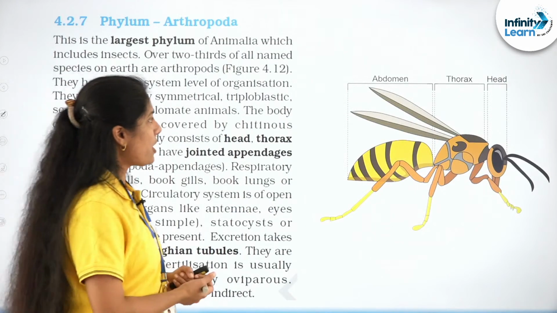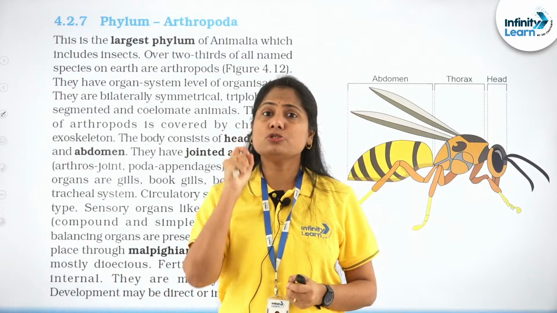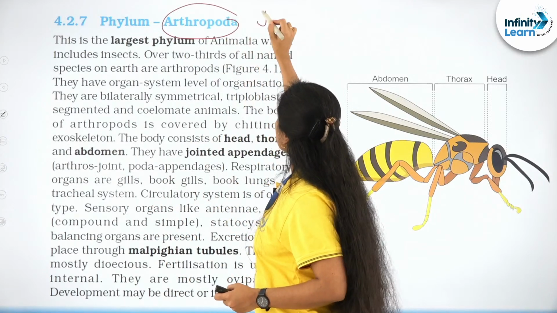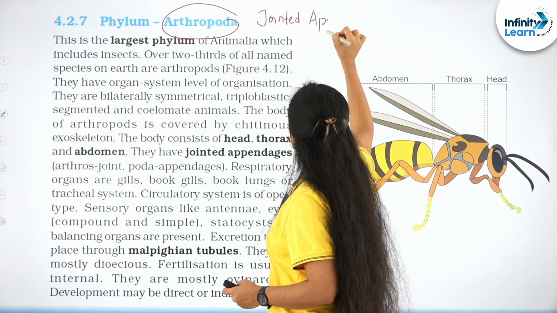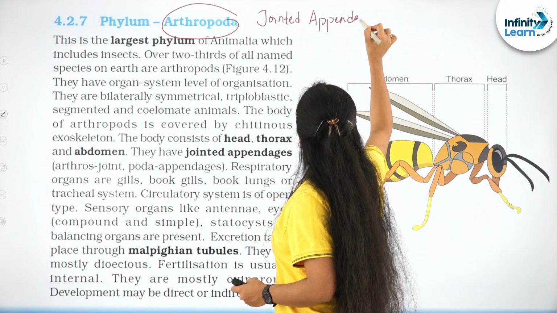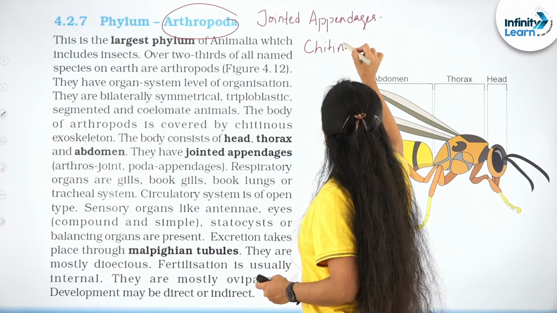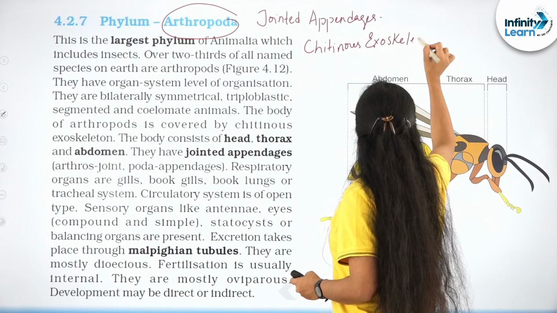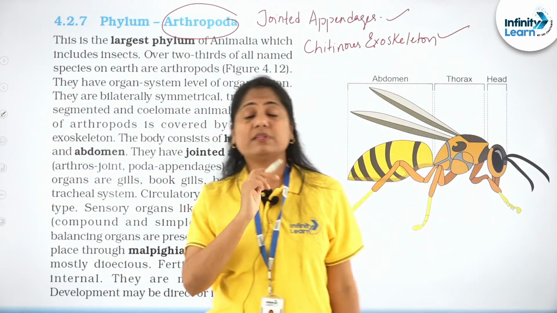So in Arthropoda, you will observe two important things. Jointed appendages, the very name Arthropoda. What does that mean? Jointed appendages. And what is the second important characteristic? Chitinous exoskeleton. These are the two most important characteristics that allow them to succeed.